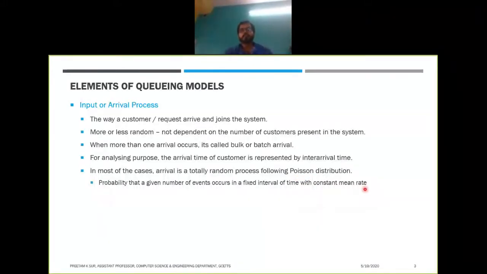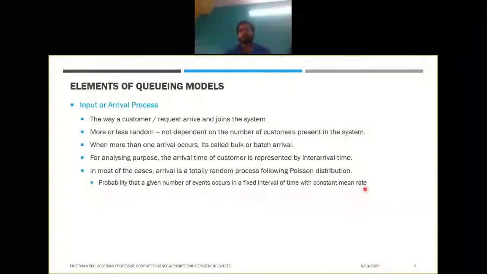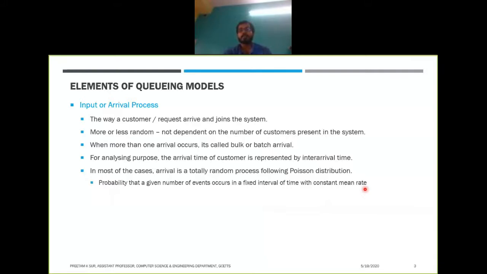Suppose in a queuing model we assume that the arrival rate is 5 customers per hour. So we'll assume that every hour 5 customers will arrive in the system. It doesn't mean that every 12 minutes a customer will arrive. It means that in every hour there will be exactly 5 customers. That is the constant mean rate. So it may occur that the 5 customers come in quick succession within 10 minutes, and in the rest of the 50 minutes there will be no arrival. This is how the Poisson distribution is characterized, with a constant mean rate.